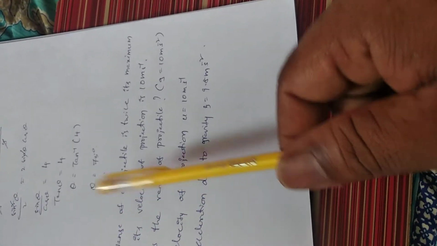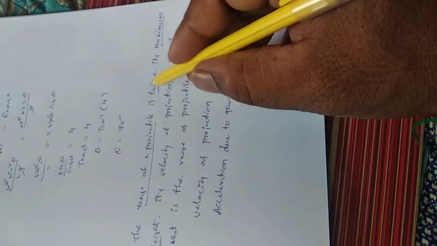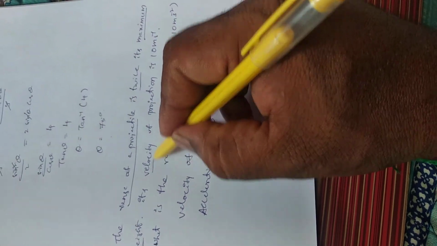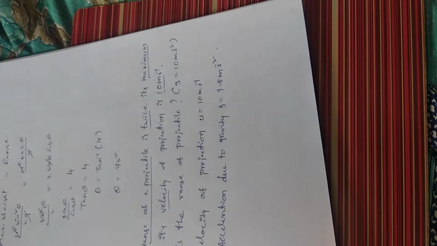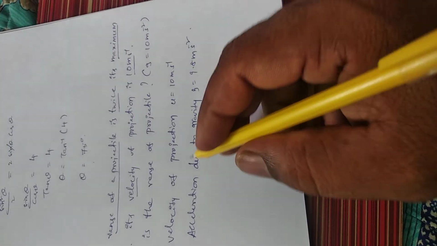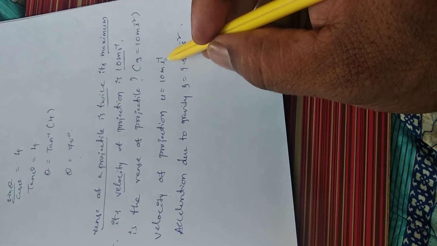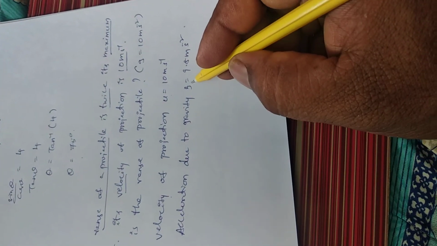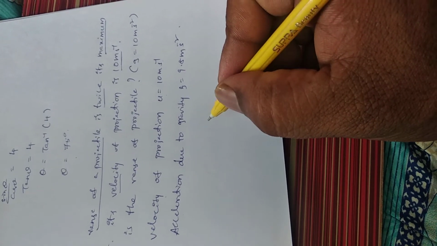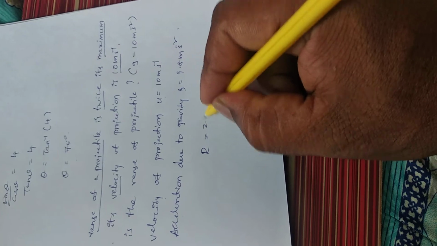The condition is that the range of the projectile is twice its maximum height. We have to find the range of the projectile. The condition is range R is equal to 2H.